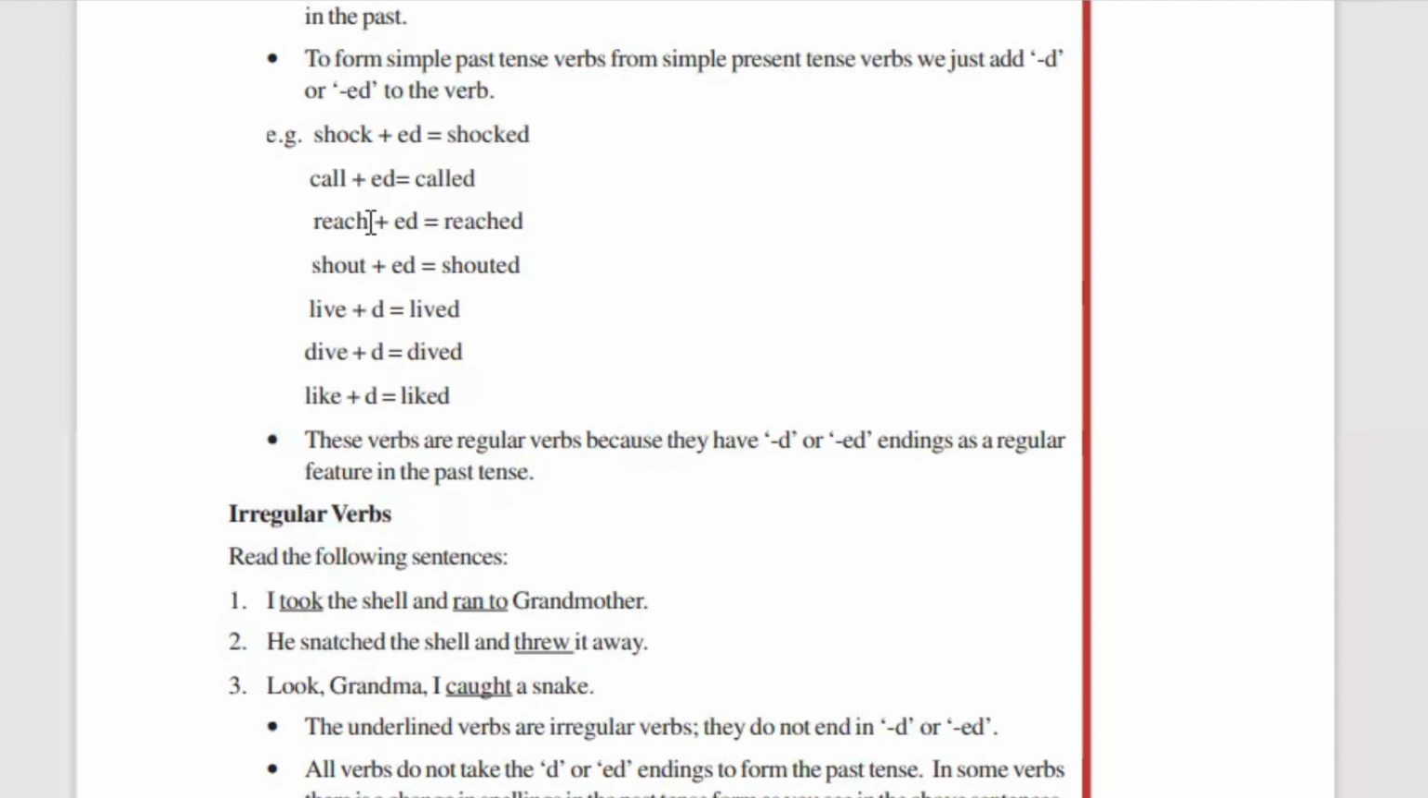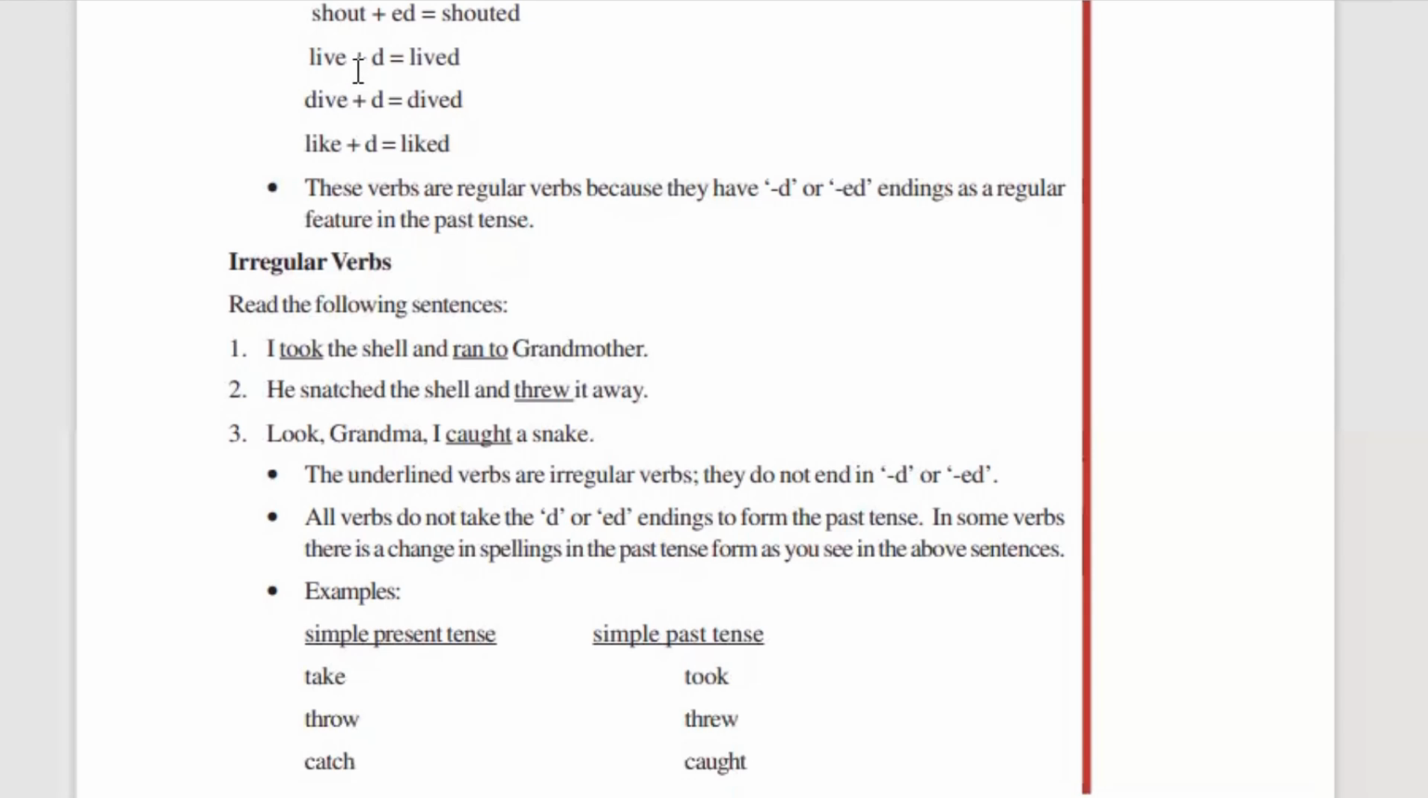Again, you have the verb reach. To make reach into simple past tense, what you should do? You should add ed to it. So when you add ed to it, you will receive the verb reached. So reached is a simple past tense. Again, you have the verb shout. Adding ed to it, you will get the verb shouted. Leave. For leave, you don't have to add ed, but just add d to it. So leave will become leaved. Dive will become dived. Like will become liked.